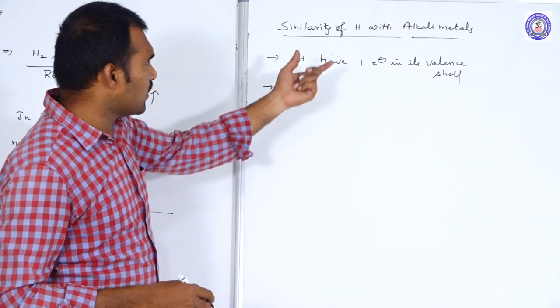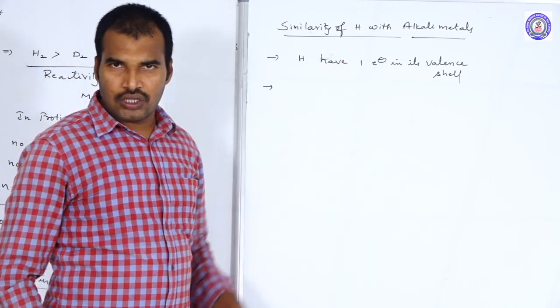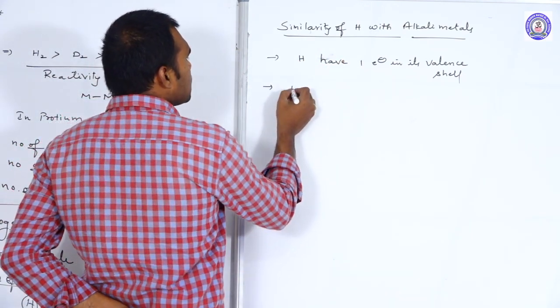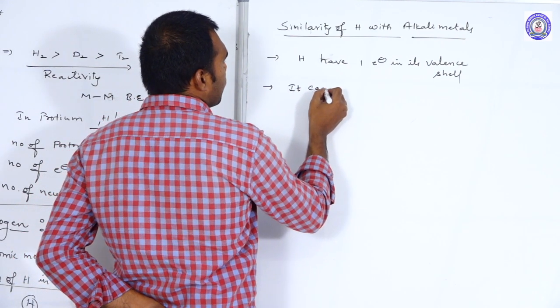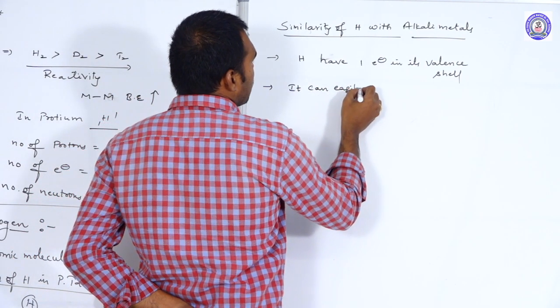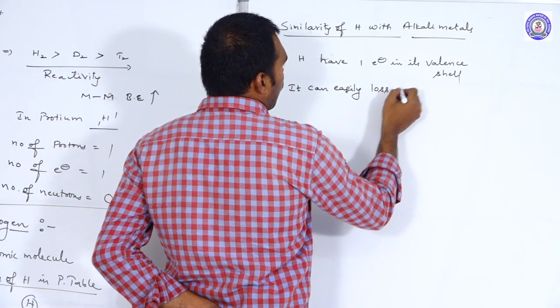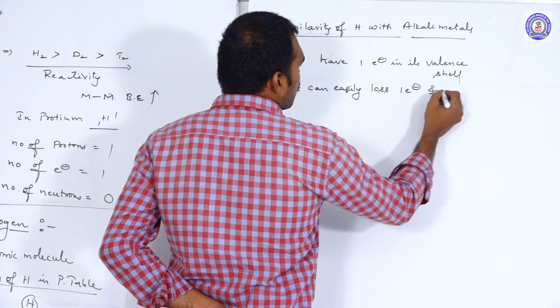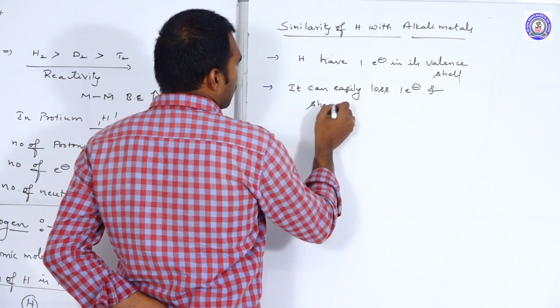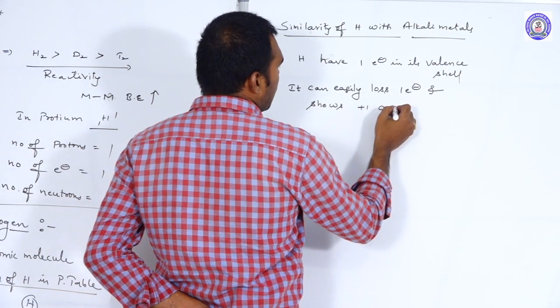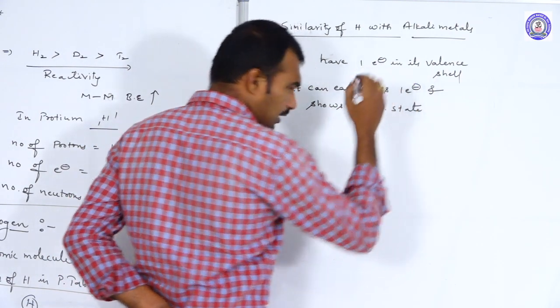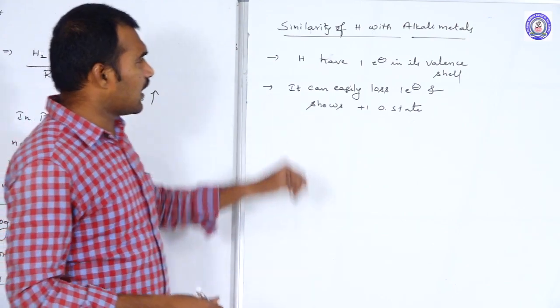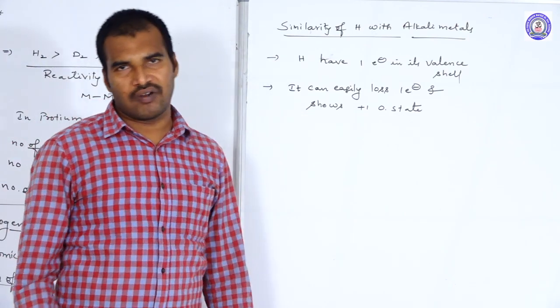Because of having one electron in the outermost shell, it can easily lose that one valence electron and show +1 oxidation state, like alkali metals.